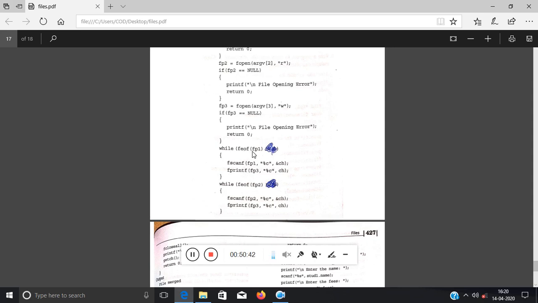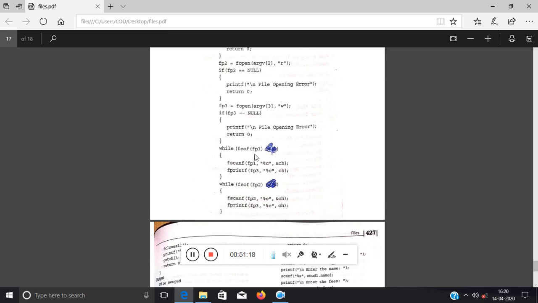Instead of the feof function, you can also write a while loop where you read one input from the file and store it into ch as an integer, and check whether ch is not equal to -1 or EOF. Use that fprintf, then use fscanf. You can use that, or you can write feof inside brackets fp1. This is an inbuilt function.